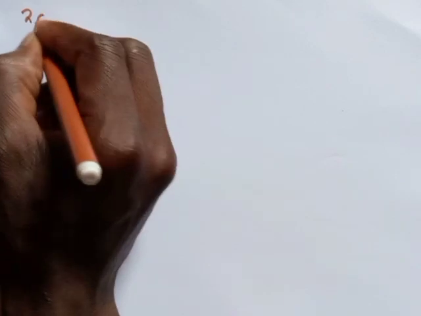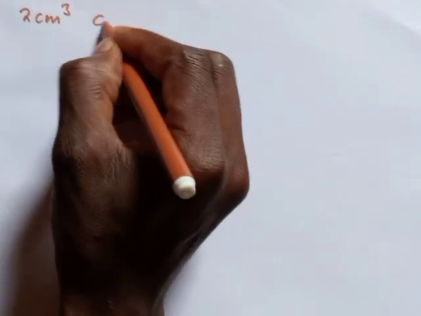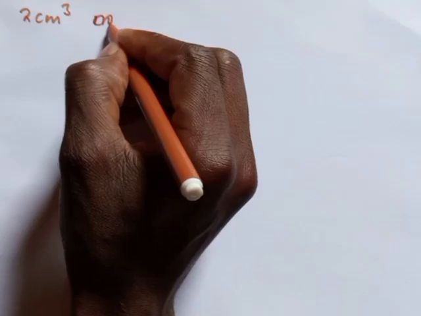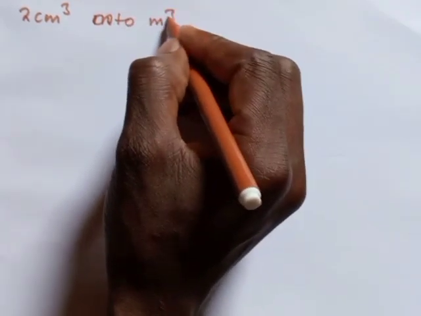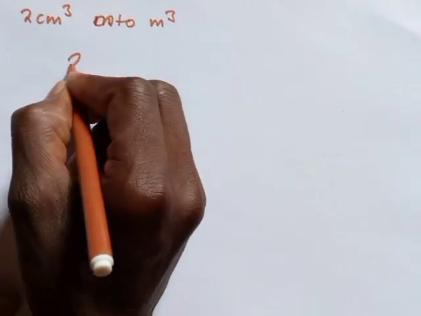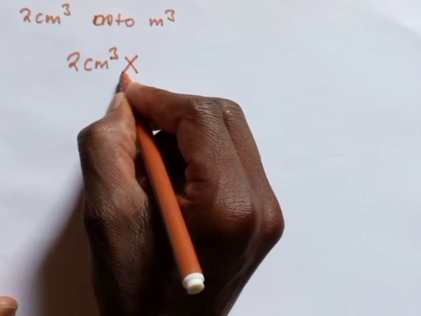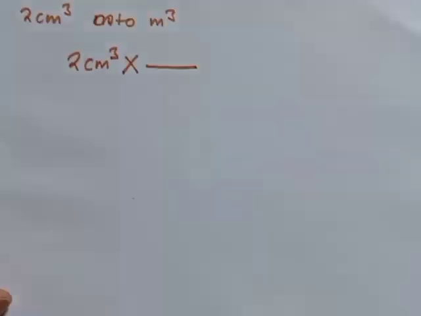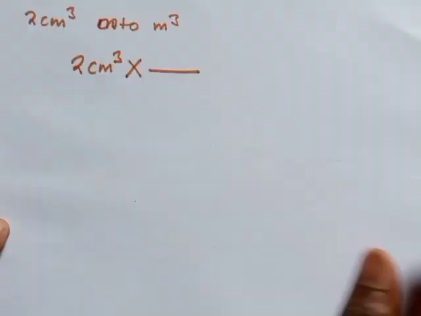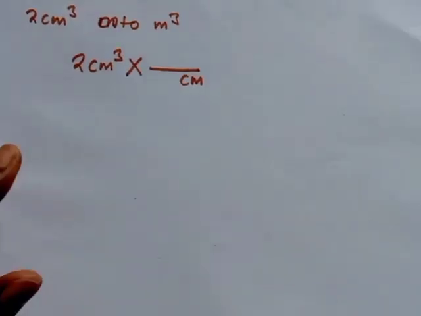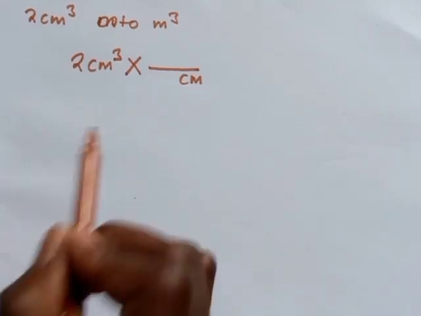All right, I would like to convert 2 cubic centimeters into cubic meters. The conversions we are going to take are supposed to be like the way we do whenever we want to convert centimeters into meters. Still, I'm going to write 2 cubic centimeters. I'll put a multiplication sign here, then you write an overlay. You put centimeters down. Then you have to concentrate on what you've been asked.